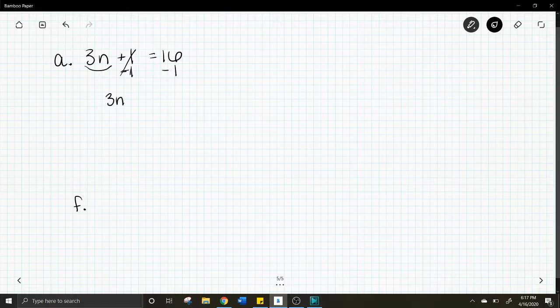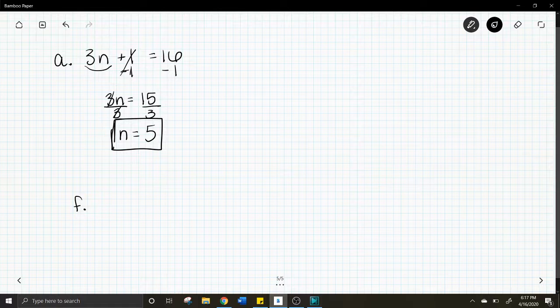That means 3n equals, what is 16 minus 1? It's 15. Okay? So now 3n equals 15. To get n by itself, we have to do the opposite of multiplication, which is division. So we'll divide by 3, and we would find that n equals 5. All right, so that's the solution to letter A, that n equals 5.